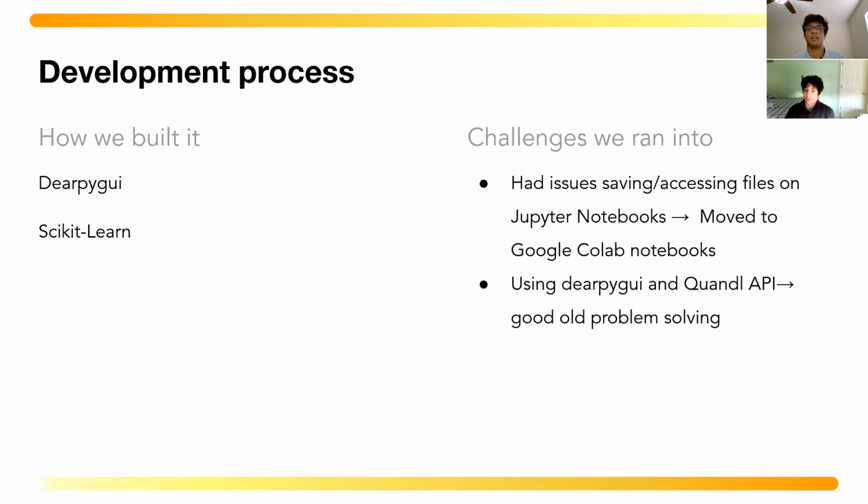What are some challenges? I apologize. So what are some challenges that we ran into? We had issues saving and accessing files in Jupyter notebooks. So we thought it would be better if we just stopped using Jupyter, and we ended up moving to Google Colab notebooks, and we had fewer issues with that. We also had some typical issues learning and using DeerPi GUI and Quantal API. But that was just because we were new to it and we were learning, and through some good old problem solving, we were able to come out okay and create a great product.